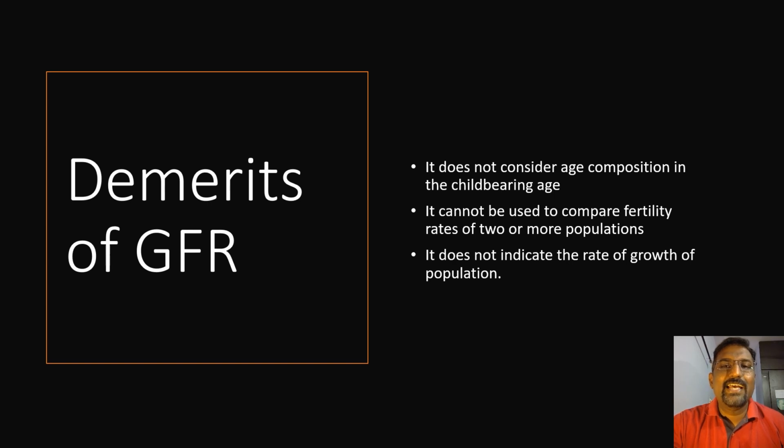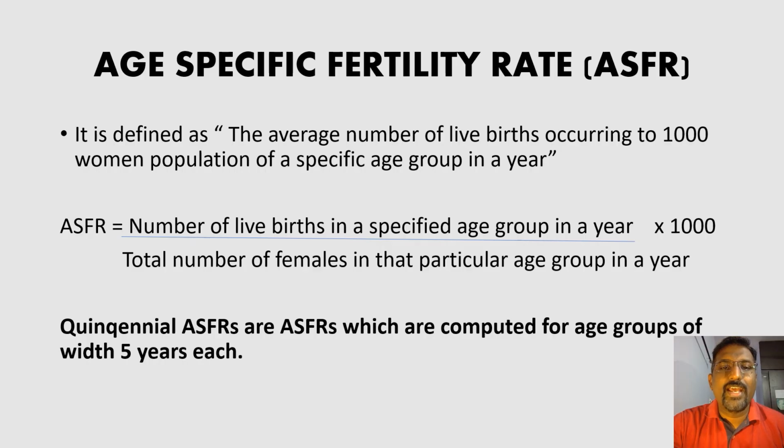So they again rectified certain things from CBR and GFR and found out another measure of fertility rate, which is called age specific fertility rate, ASFR.